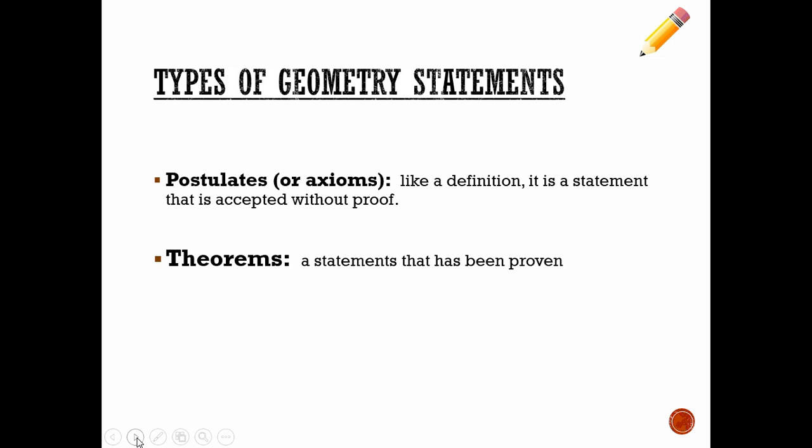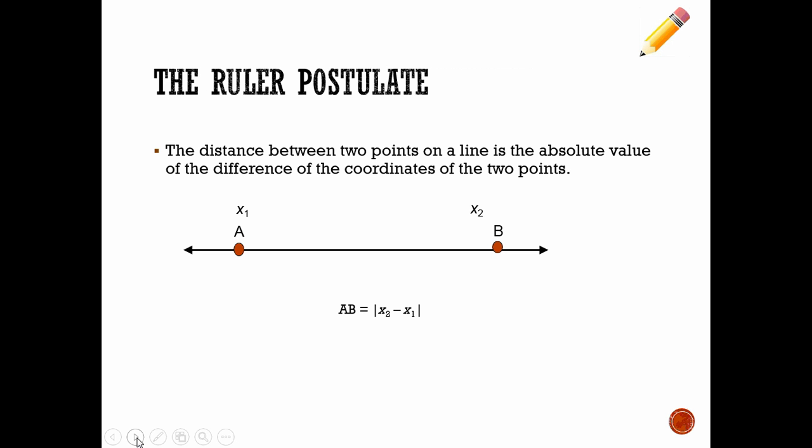We're going to talk about a special postulate today, and I need you to get this one into your notes. It's called the ruler postulate. The ruler postulate is kind of a funny name for a basic idea that says the distance between 2 points on a line is the absolute value of the difference of the coordinates of the 2 points. That's a fancy way of saying you can find the distance between these 2 points, A and B here, if you put those coordinates on a number line and subtract those two values. The absolute value is in there because we can't have a negative distance. We always want a positive distance.